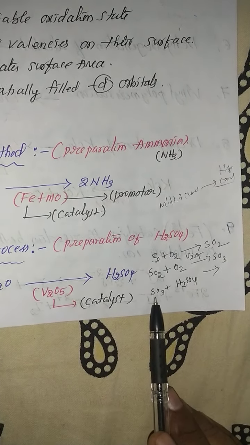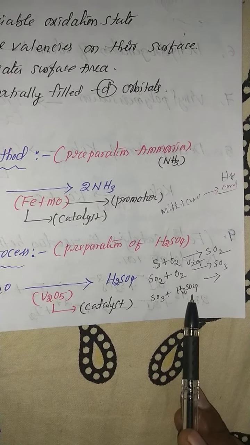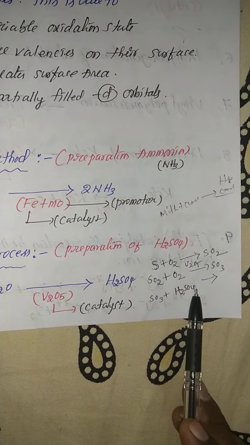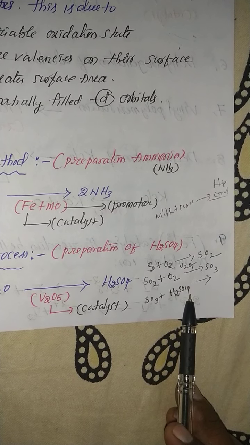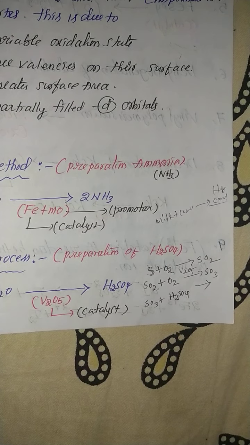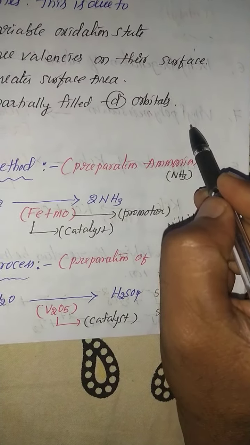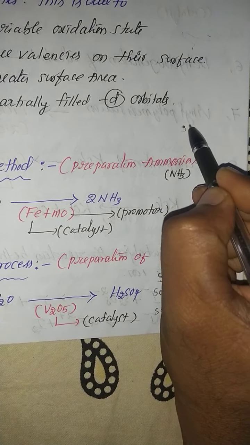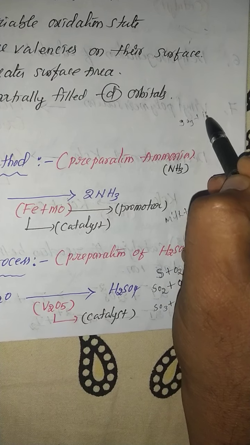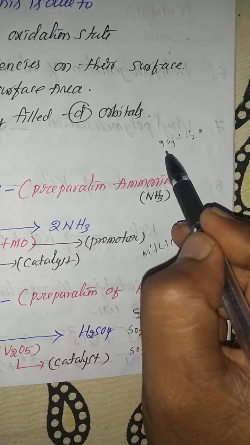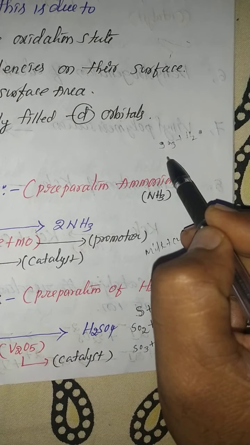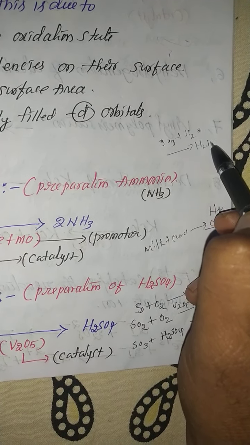Now what happened here? Sulfur trioxide is added to a little sulfuric acid. This sulfuric acid is prepared in the laboratory, a very small quantity of sulfuric acid. That is how it is prepared. Sulfur trioxide is reacted with water to form sulfuric acid.